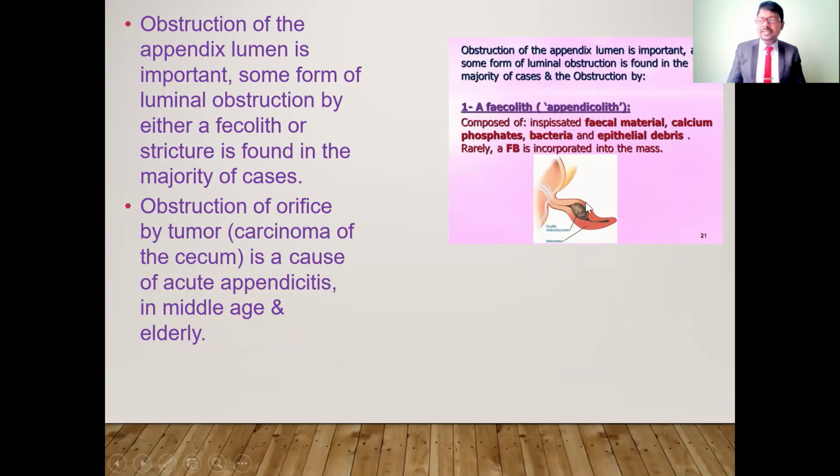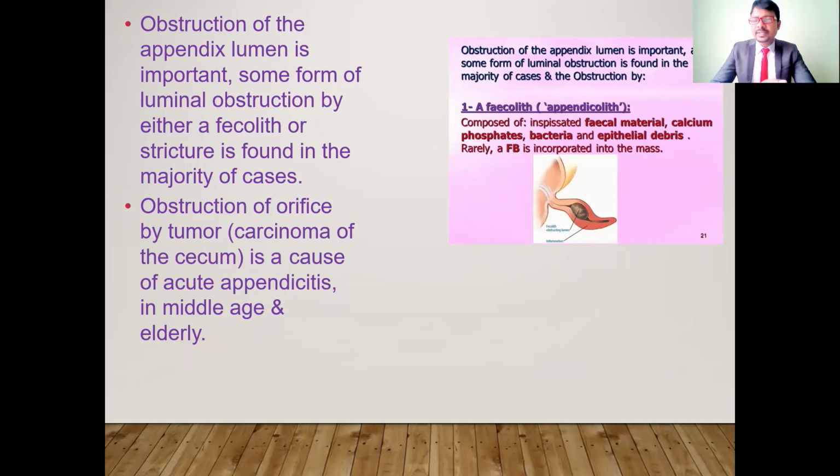So if any such obstruction occurs in the appendix, it may give acute appendicitis. Next is obstruction of the orifice by tumors. Is there any tumor in the appendix? A carcinoma of the cecum is a cause of acute appendicitis in middle age and in the elderly. So these are the causative factors for acute appendicitis.